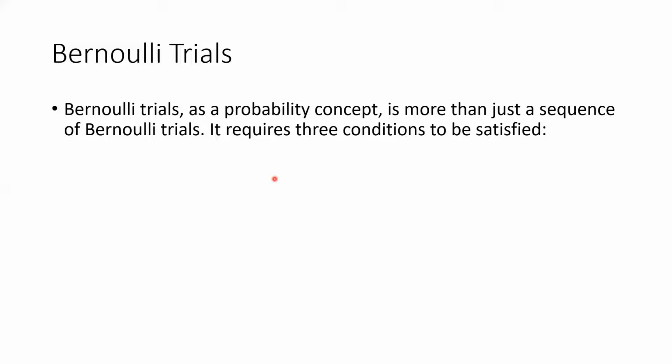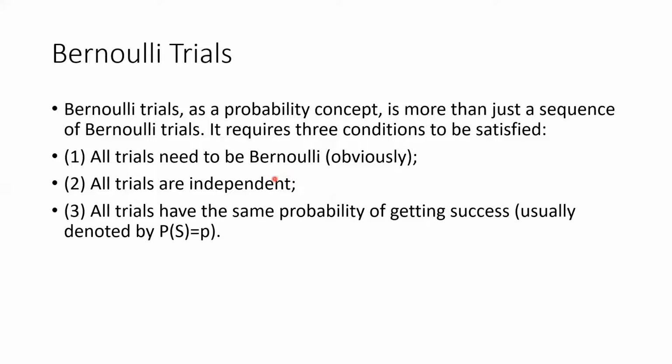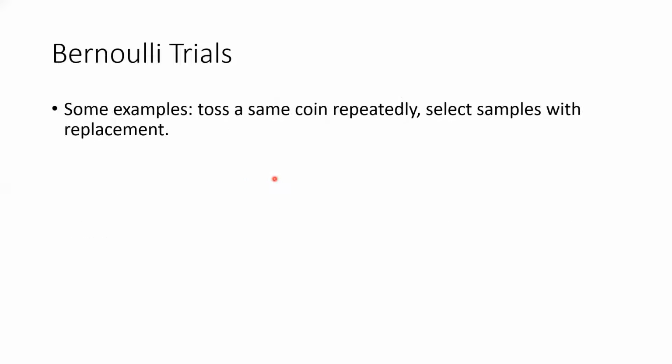Okay, so we require three conditions. One, all trials need to be Bernoulli, that's obvious. Second, all trials are independent. And three, all trials have the same probability of getting success. This probability is usually denoted by little p, so p equals the probability of success. Some examples that are Bernoulli trials: we toss the same coin repeatedly, or we select samples from a group of black and white balls with replacement.